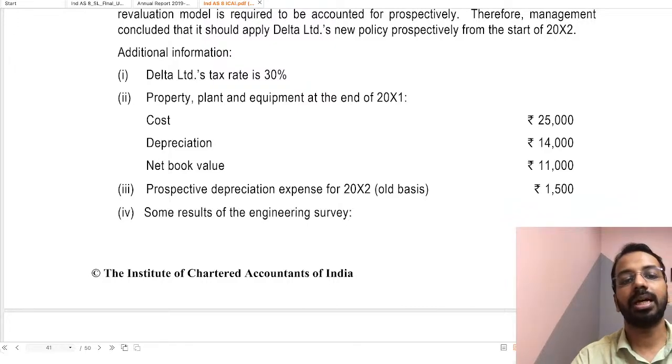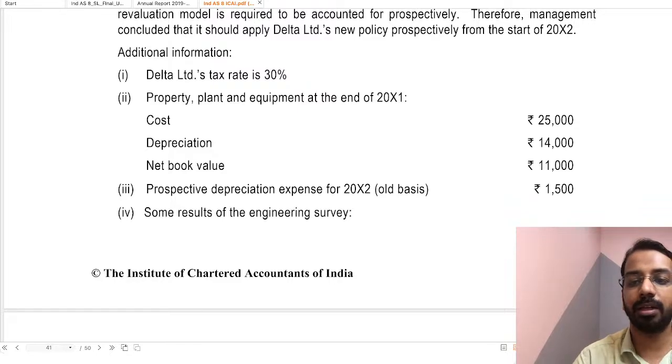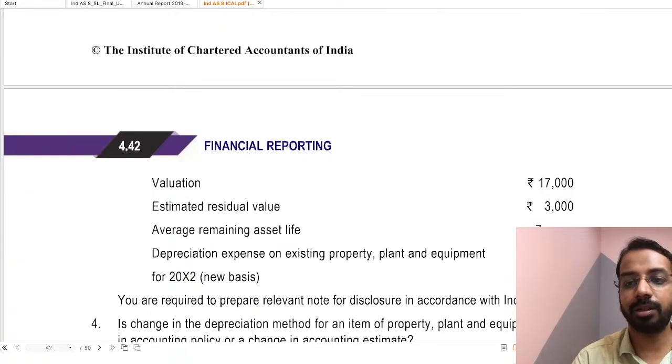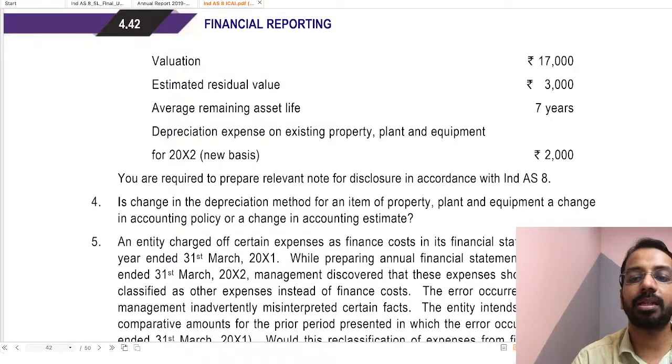Additional information: tax rate 30%. PPE cost, depreciation, net book value: 25,000, 14,000, 11,000. Prospective depreciation on the old base is 1,500. Then revised valuation 17,000, estimated residual value 3,000, average remaining life 7 years, depreciation based on the new basis 2,000. You are required to prepare a relevant note for the disclosure in the financial statements.